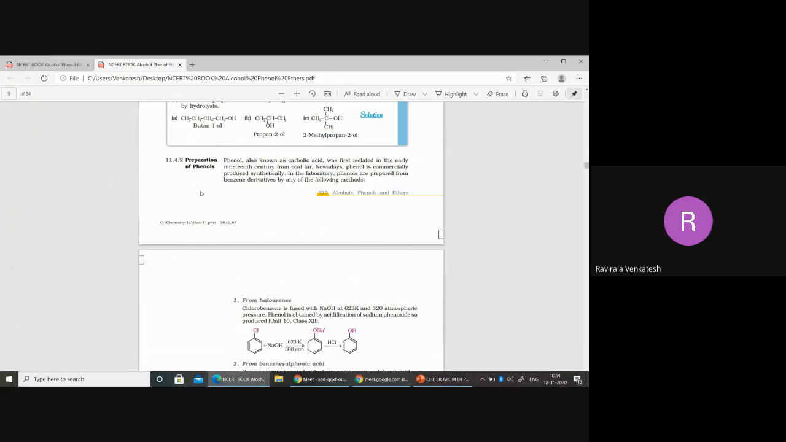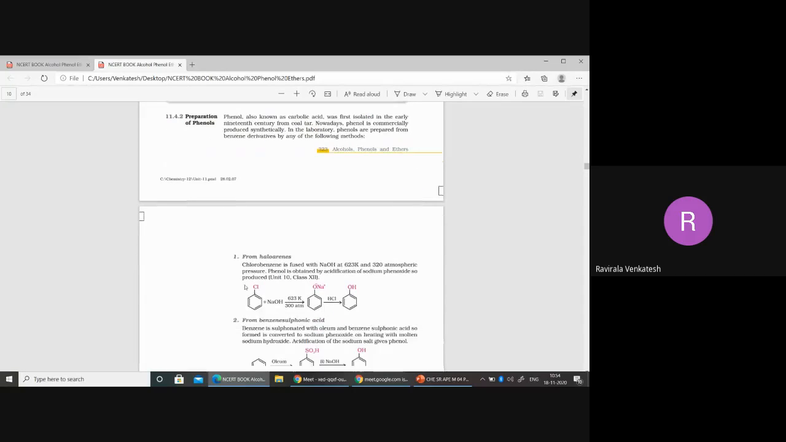Next, if you observe this one, commercially it is produced. Phenol is commercially produced from what actually? Coal tar. Phenols are prepared from the benzene derivatives by the following methods. So we'll discuss this method called Dow's method. This method is called what? Dow's method. Shall all of you write down, the first method is Dow's method here.